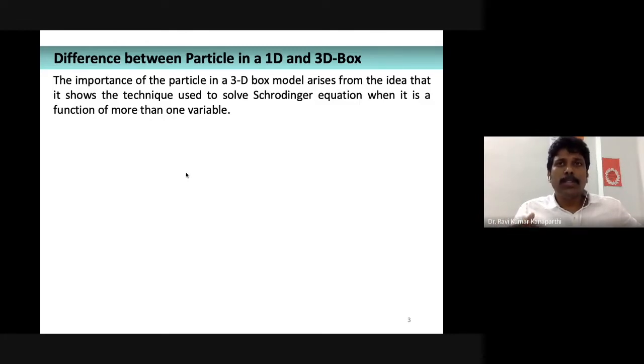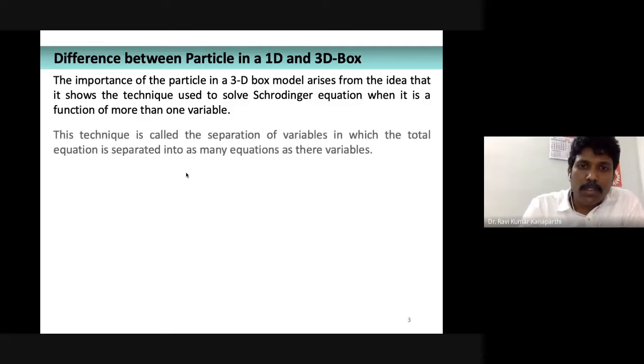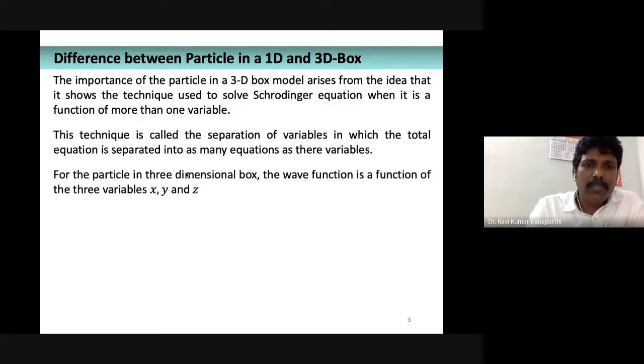Similar to that, unlike the particle confined to a one-dimensional box, here we have three variables. Therefore, we will have three differential equations, and when you solve these, we'll get three different solutions. That is another difference between the particle confined to a one-dimensional box and a three-dimensional box.